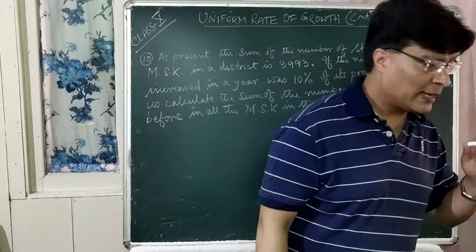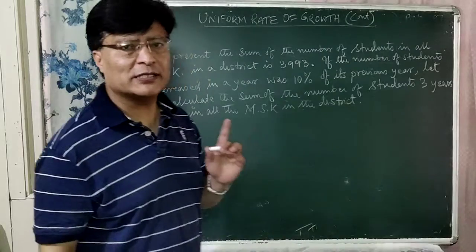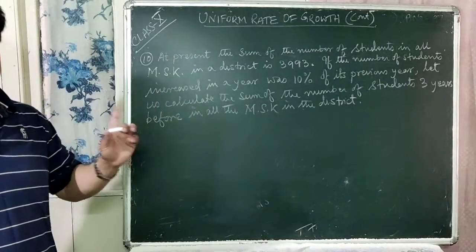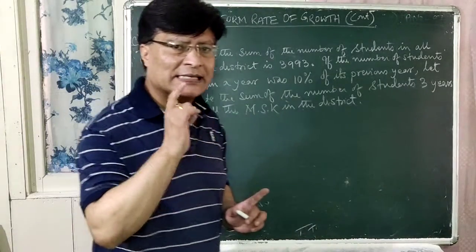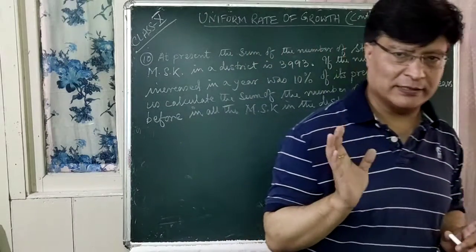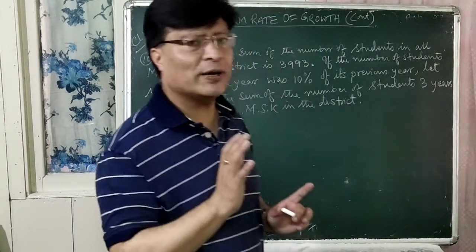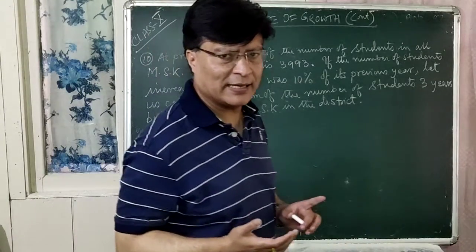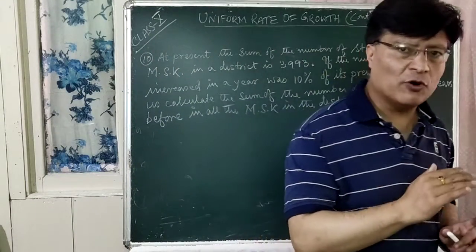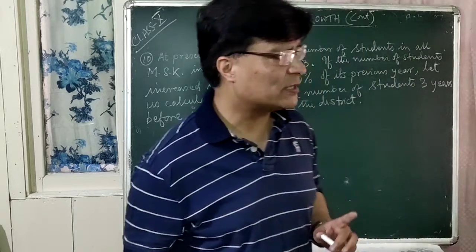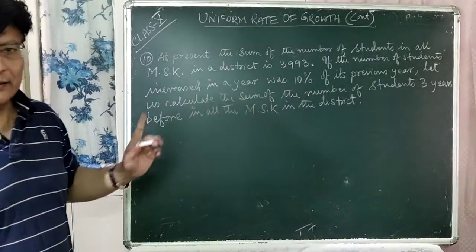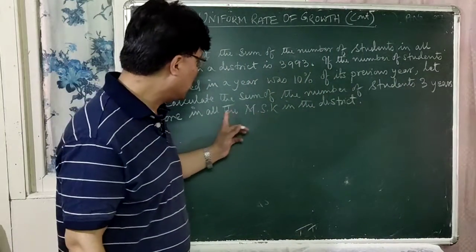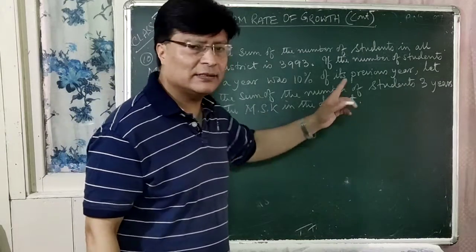3,993 and the rate of increase of students per year in all these MSK is 10% every year, right? Now you have to find out the number of students in all this MSK 3 years before in all the districts in all the MSK in the district.